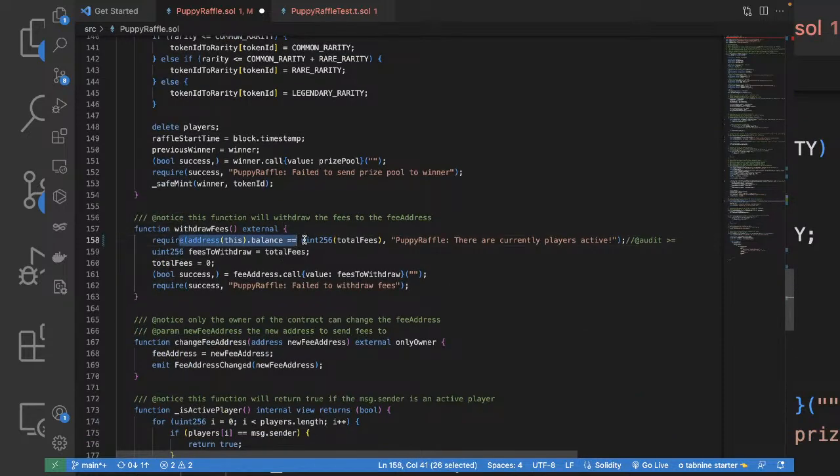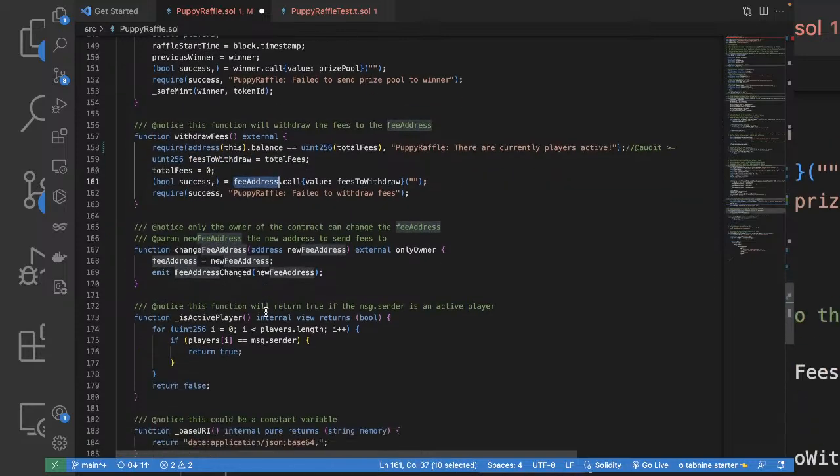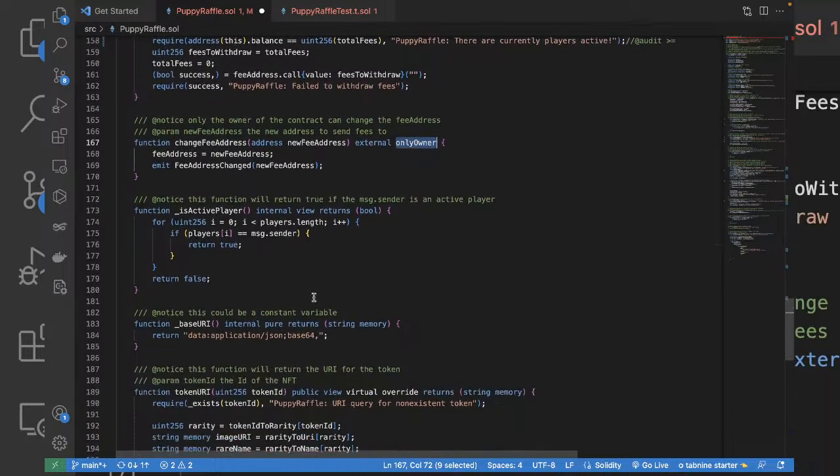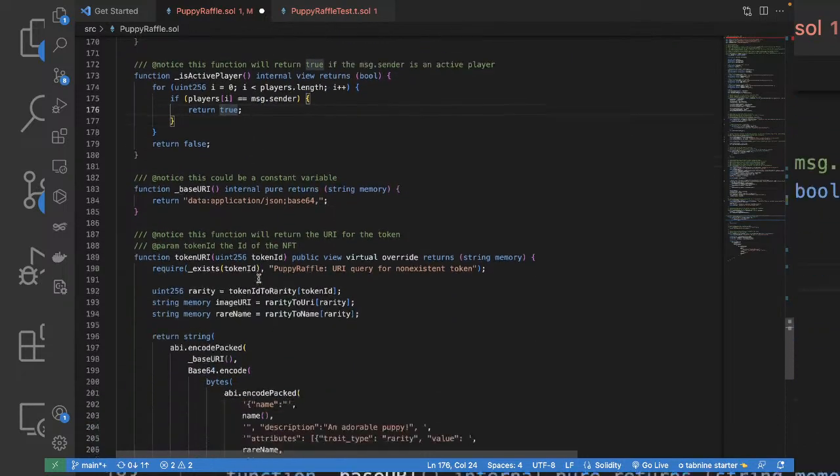Address of the balance should be equal. I think it should be greater than or equal to. Maybe I audited this. And we are setting the fees to withdraw, and this is passed through the fee address. We can change the fee address only as the owner, as we are inheriting from Ownable. That's pretty good. Is active player. Instead of the player, we are going to pass the message.sender. If yes, true. If not, false. I could not find anything in it.